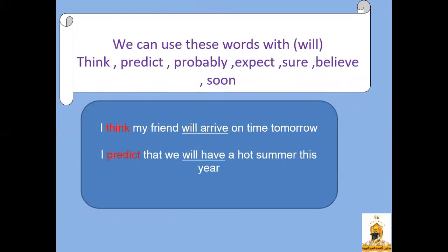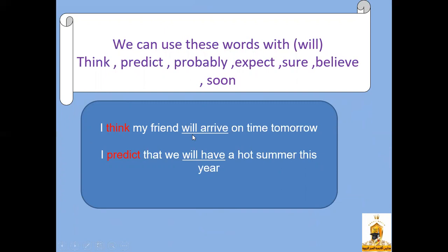The second main thing that you have to know when using the affirmative form is that it is often preceded by some verbs and words that give the meaning of a prediction, like think, predict, probably, expect, sure, believe, and soon. Look here, we have two examples.